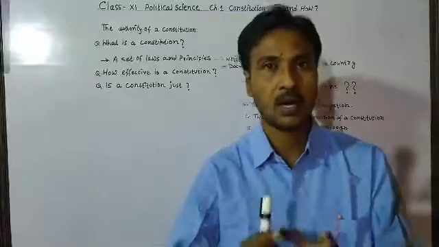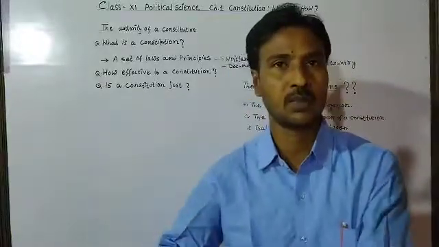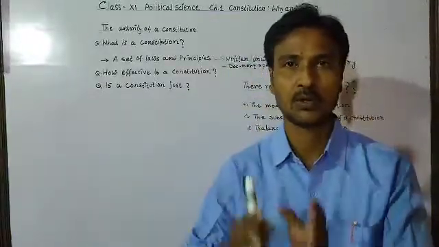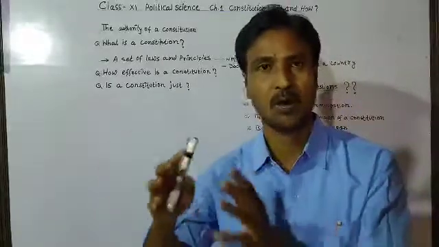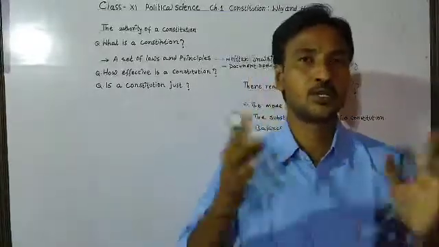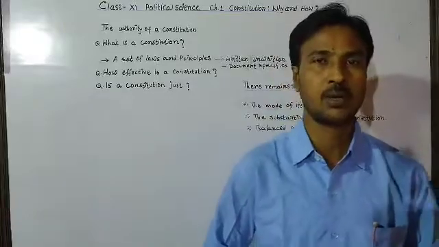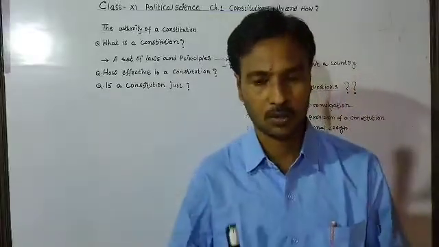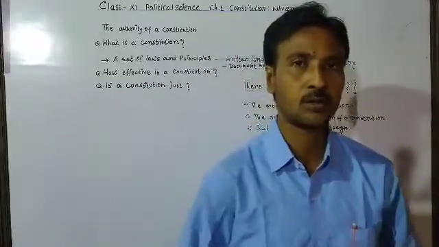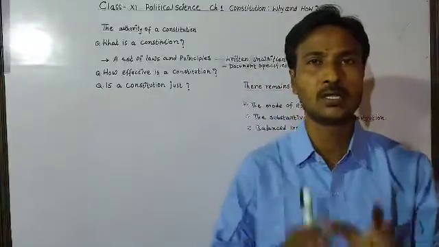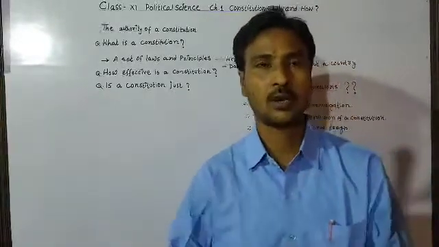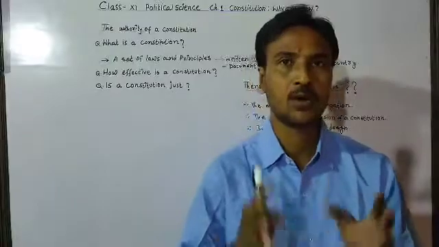It specifies the organs of the government. It specifies the authority and the power of the government. It also distributes the power among the organs of the government and the people. It also specifies the duties and the rights of the citizens of a country.